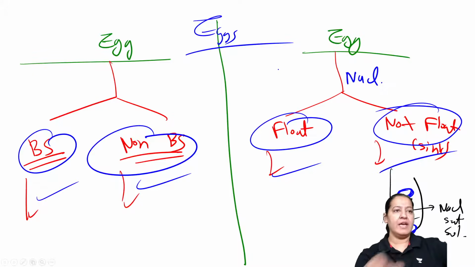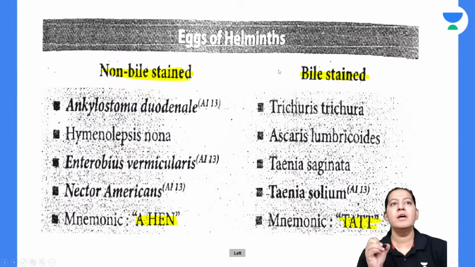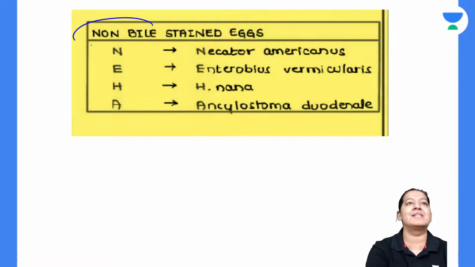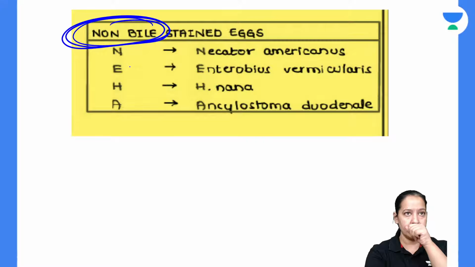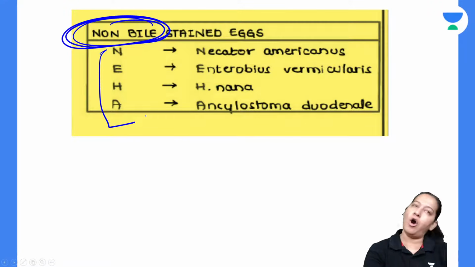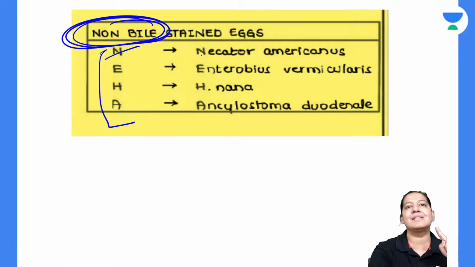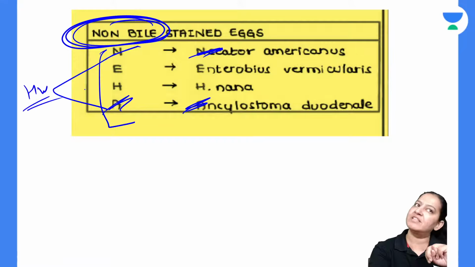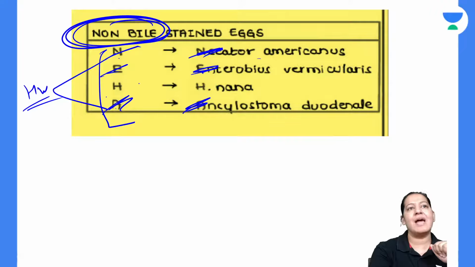Okay. So let's start, where do we start? We will start with non-bile stained. For non-bile stained, the mnemonic is NEHA. Only 4 parasites, the 4 metazoa to be specific, have non-bile stained eggs; remaining all are bile stained. So in NEHA, N is Necator americanus and A is Ancylostoma duodenale. These two come together. Both of them are hookworms and they always come together. E is Enterobius vermicularis and H is H. nana.